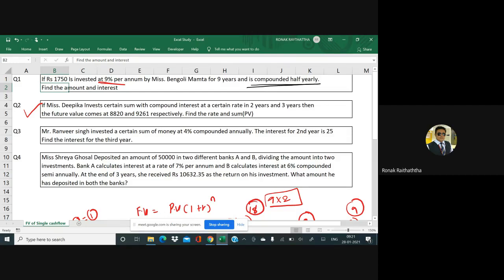It says that if you invest the money for 2 years, then the future value would be 8820. And if you invest the same money for 3 years, then it would be 9261 respectively. That means the second year's future value is given, the third year's future value is also given to you, and you are supposed to find the rate and sum. Sum means the present value, which is your investment. Anyone? Yes, please.